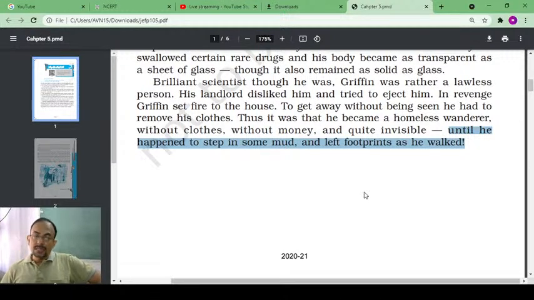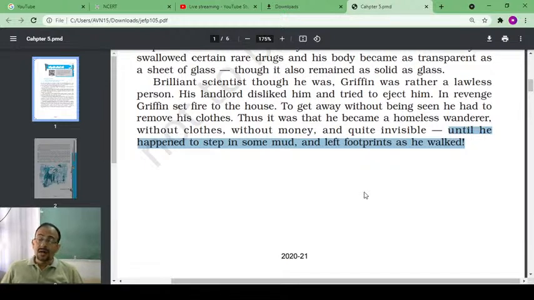So this is the story of Griffin the scientist. Griffin was a brilliant scientist. We come to know here that he was rather a lawless person, even though he was a brilliant scientist. He was not complying to any set of rules that a citizen is supposed to obey. He was staying on a rent basis in someone's house, but his landlord disliked him and tried to reject or turn him out of the house.